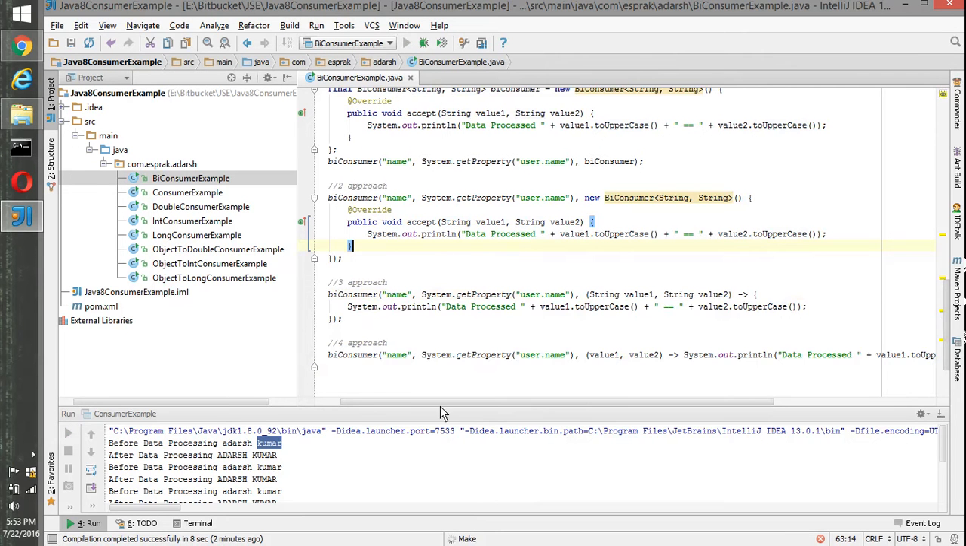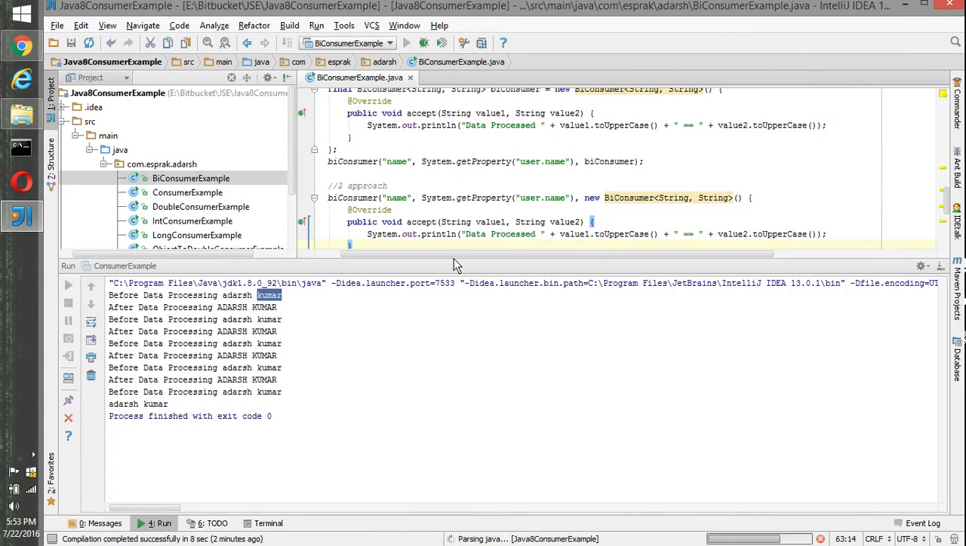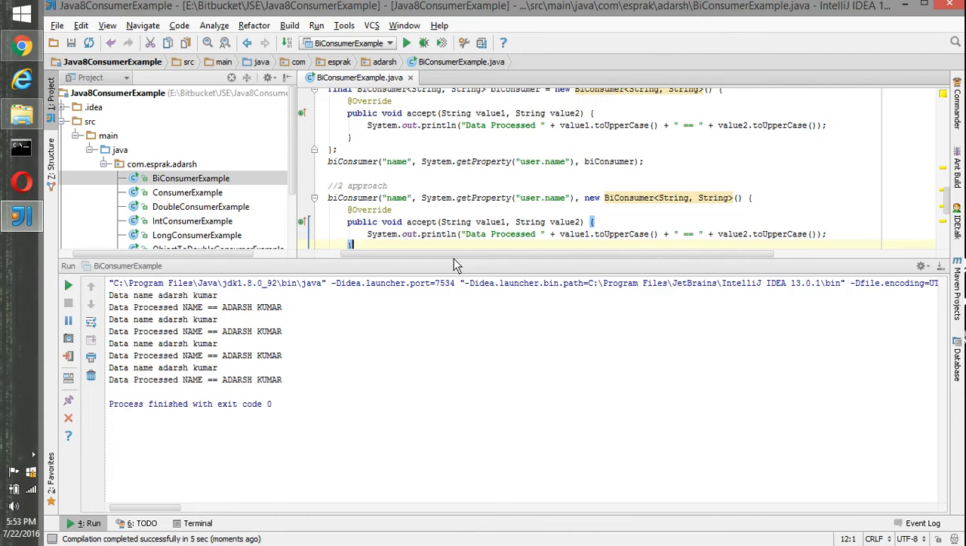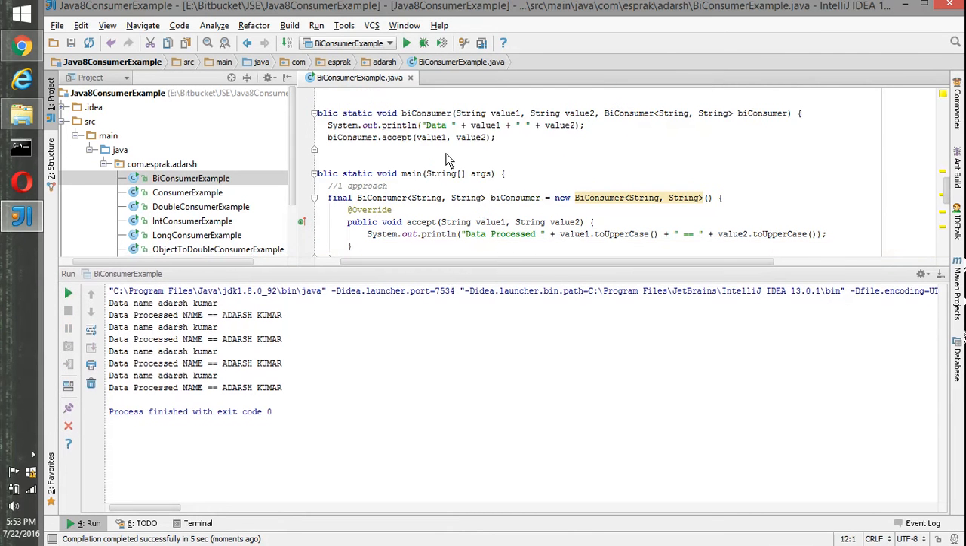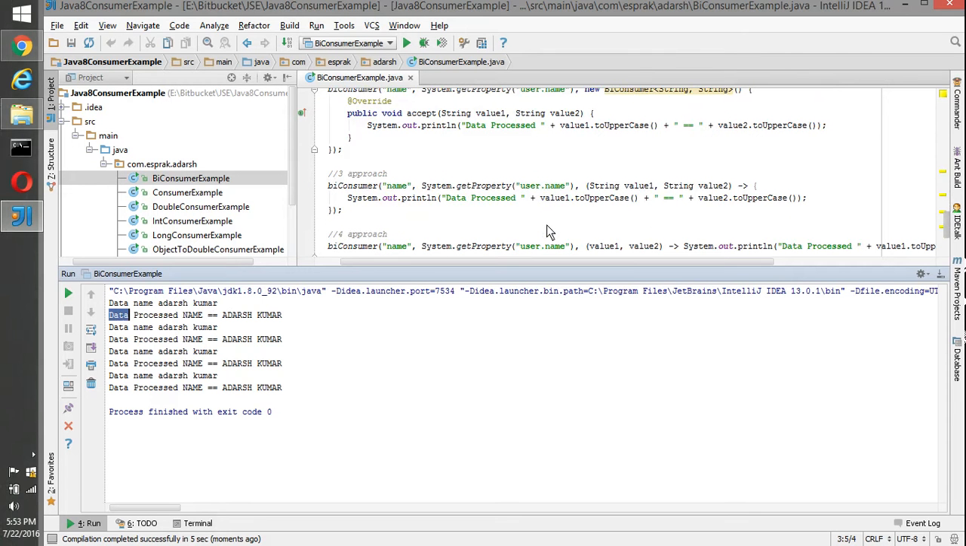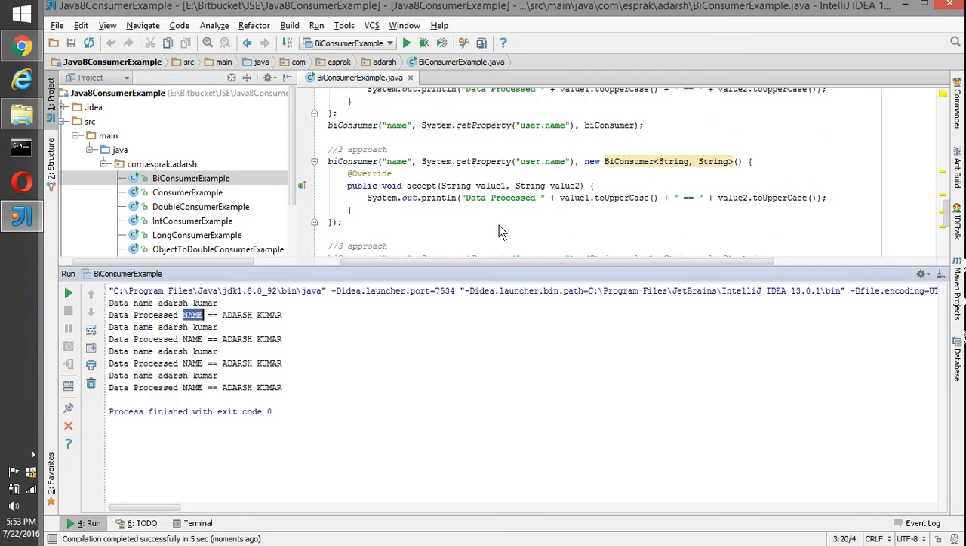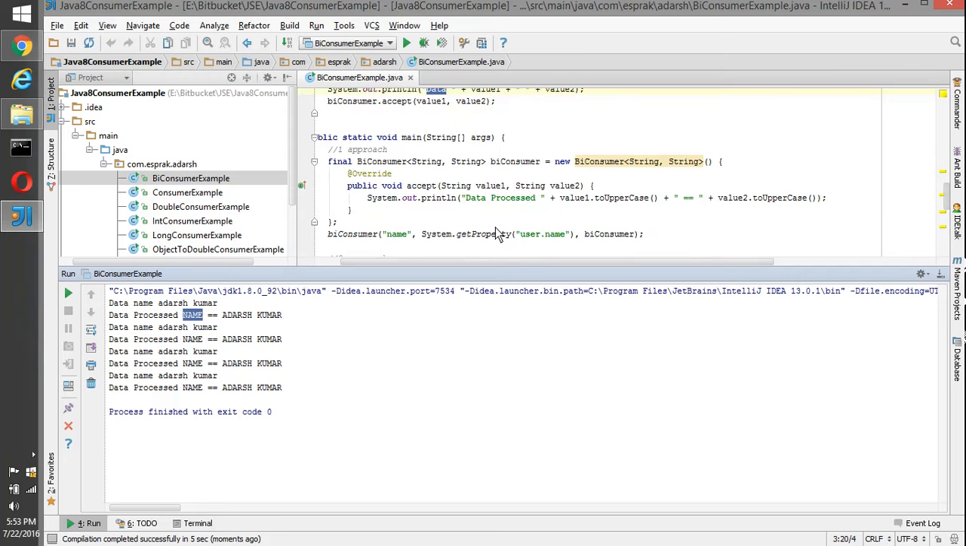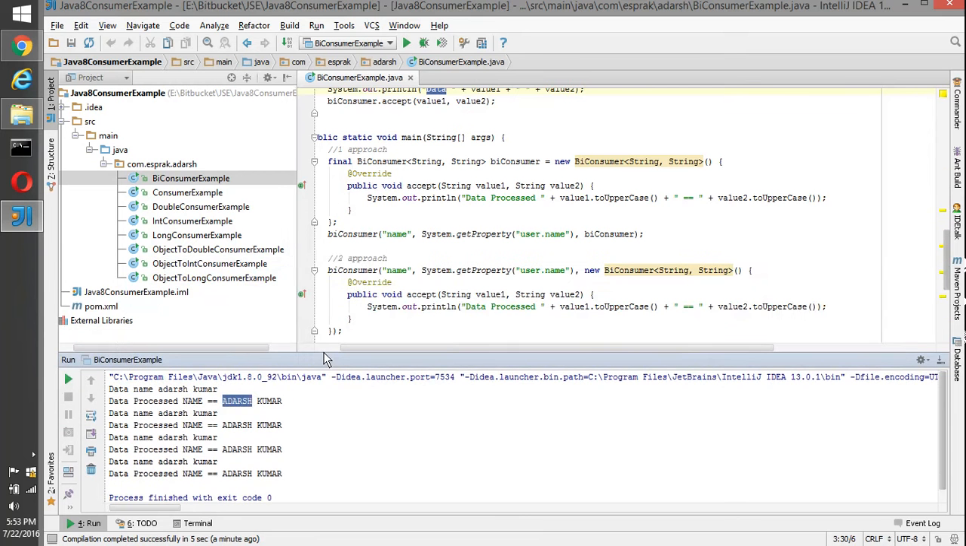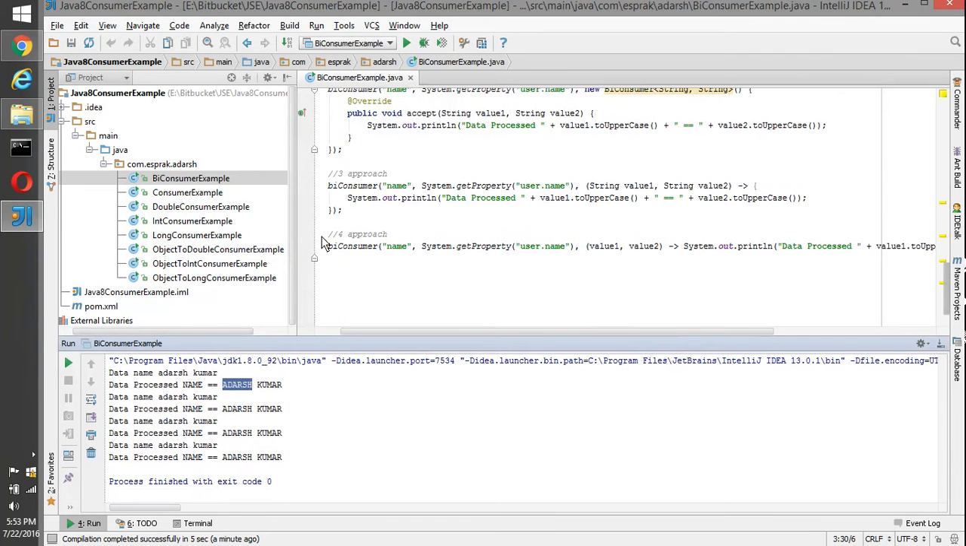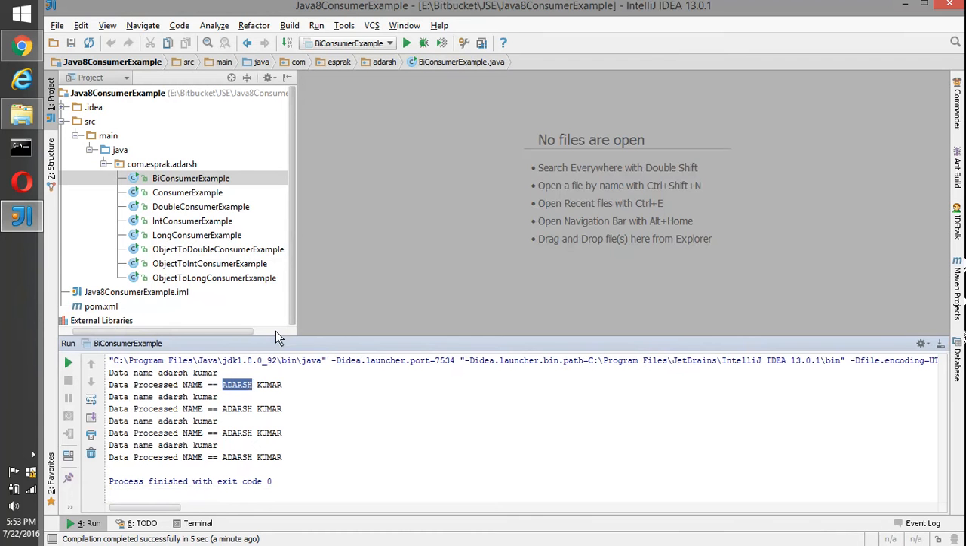So if I just execute this piece of code, here you can see data, name Adarsh Kumar, data process name. So this is a key, and this is a key, and this is a value for that. So this is the case when we talk about BiConsumer.